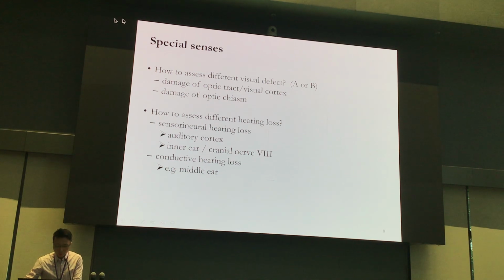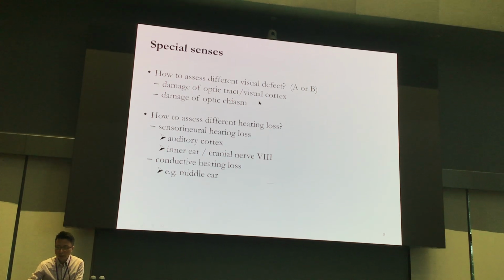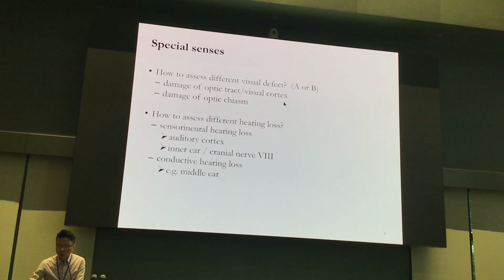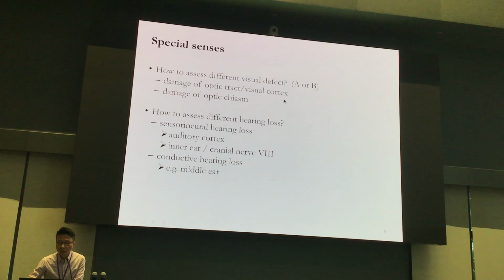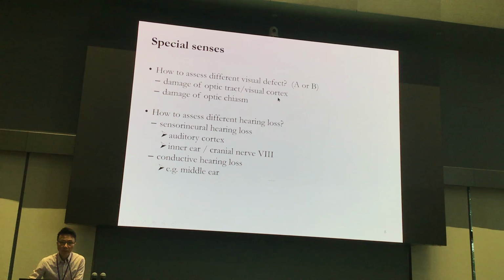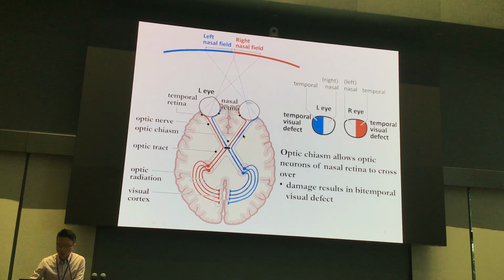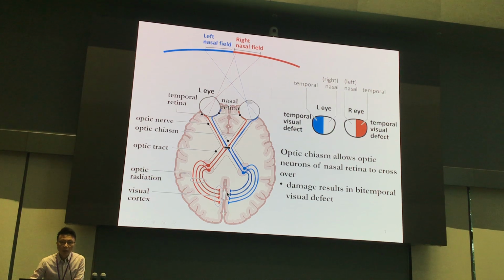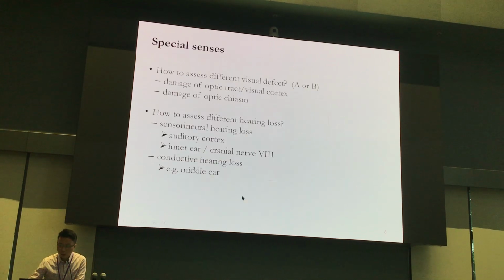So which visual defect should draw your attention? There are two major areas, such as if the person is having damage in the optic tract or in the visual cortex, but what is the visual defect you can expect? 無論係 optic tract 嘅 damage 或者係 visual cortex damage 其實個表現都一樣嘅啫。Because here you can see that the optic tract and the visual cortex actually share a similar visual pathway. So no matter whether you have damage on the optic tract or on the visual cortex, the outcome will be the same.